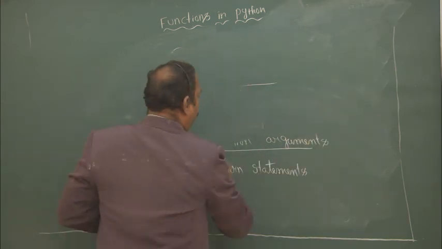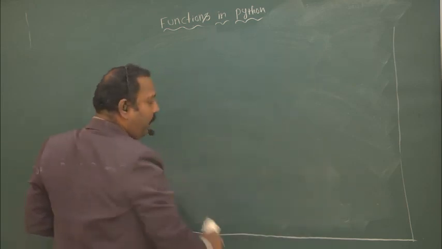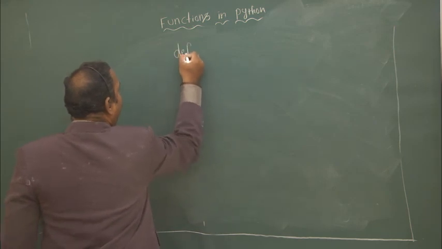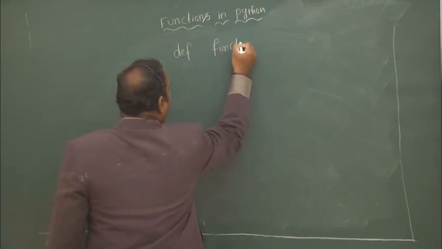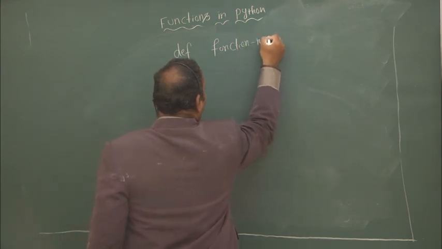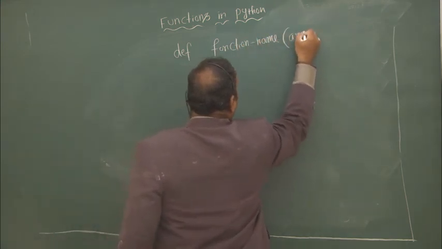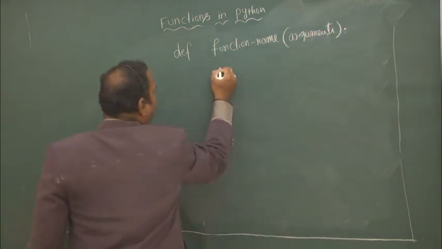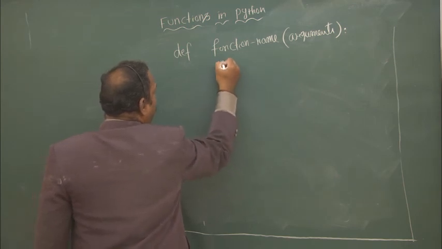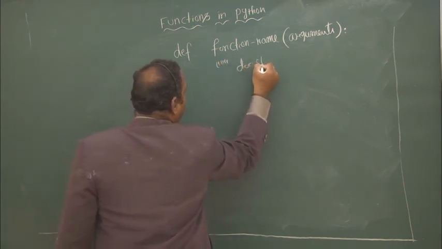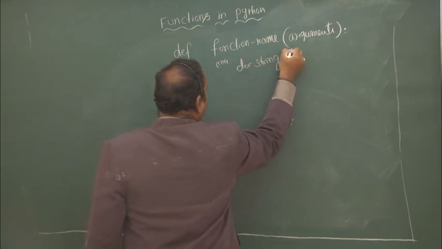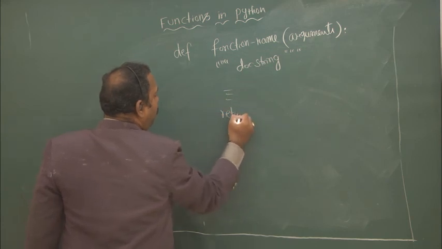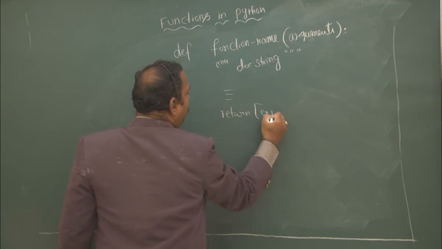If you want to define a function in Python, the syntax is def, function name, in brackets arguments, colon, and docstring, documentation string, and executable statements, return expression.